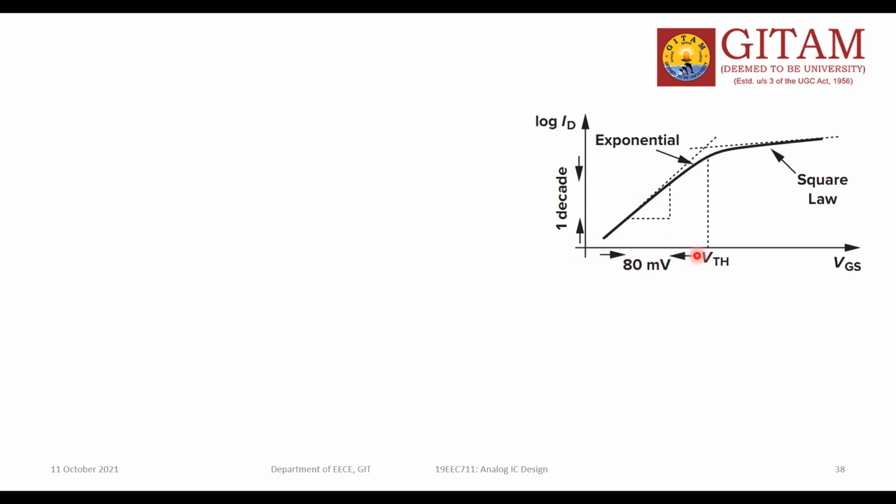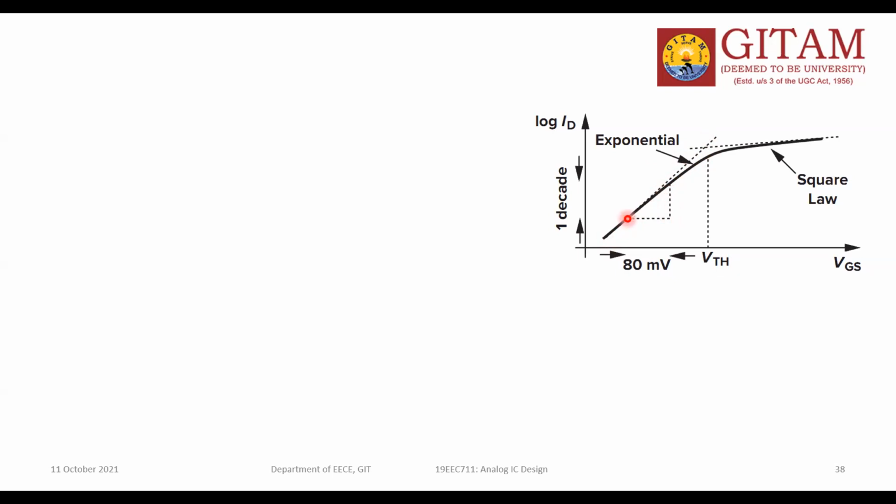What is this region called? If the device is operating in this region, it's called the subthreshold region of operation, and the current in this region is called the subthreshold current. Now we are trying to operate the device in this region. If you take this curve, this is the change in VGS, and this is the corresponding change in ID. The ID change over the VGS change is called the slope.